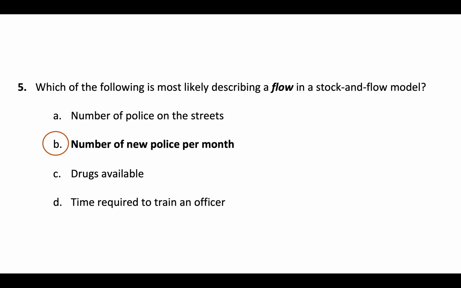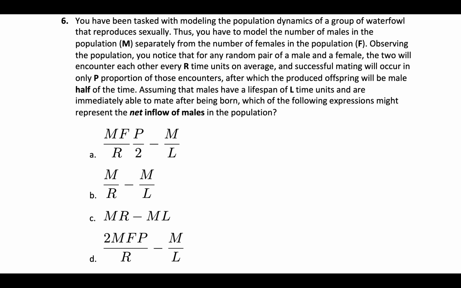And that per month is a rate. And so that's really the key thing that you're supposed to be looking for there. Number of new police, that sounds like something that could be the units of a stock, and then per month is the rate part of it.